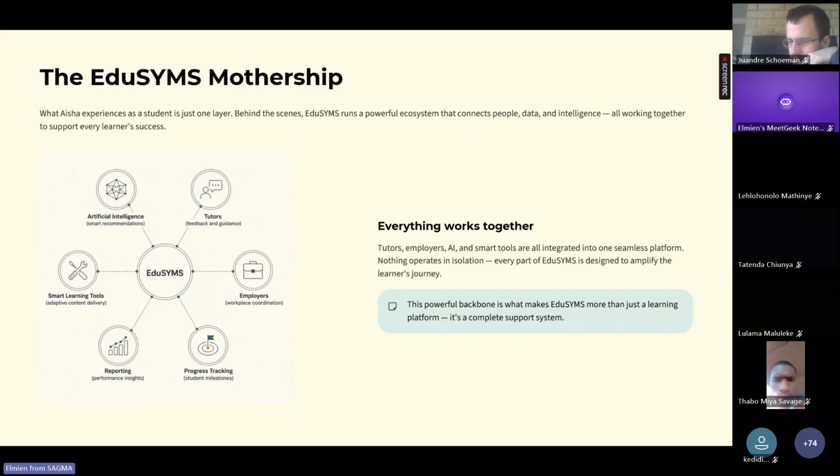Everything you've seen today is only the student side of EduSIMS. Behind the scenes, tutors, employers, administrators, developers, and intelligent reporting all work together. The platform allows us to identify students who may need additional support long before the exams start, and it allows employers to monitor your progress. It helps tutors focus on students who need assistance, and it allows us to continuously improve your learning experience. You are never alone while studying through SAGMA.